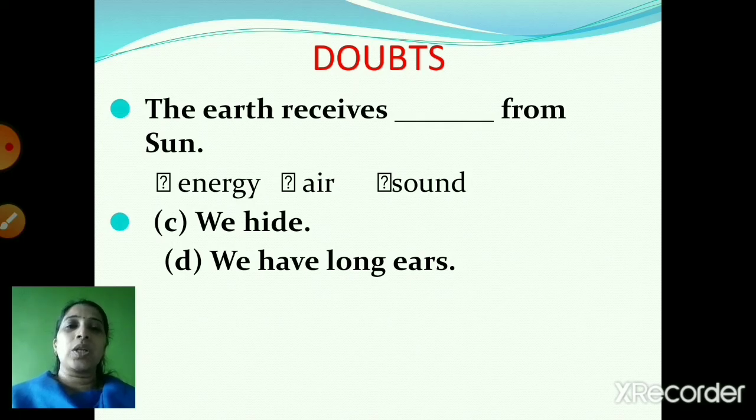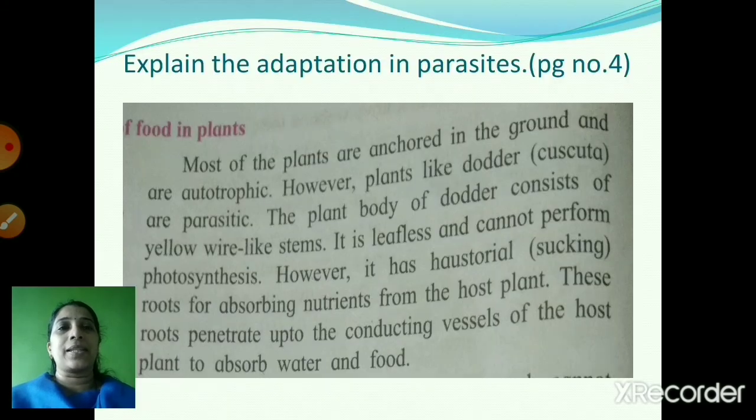And then the next question is 'we have long ears'. In adaptation in forest animals we had seen herbivorous animals. Herbivorous animals have got long ears so that they can receive sounds from long distances and different directions. So these two questions are related to the textbook, right? Both are correct. Let's move to the next doubt.